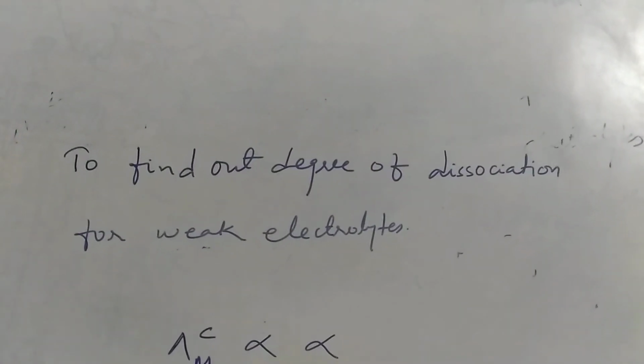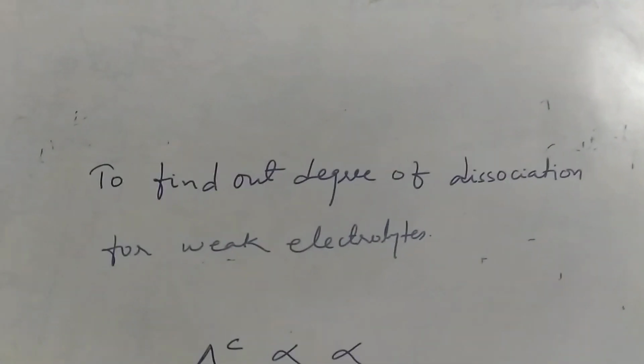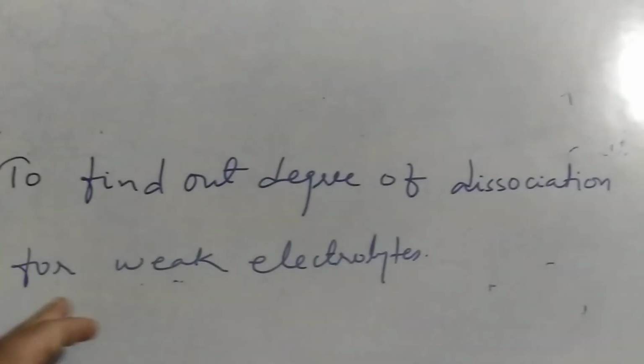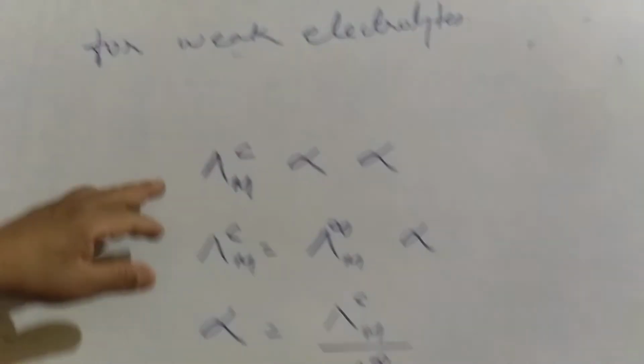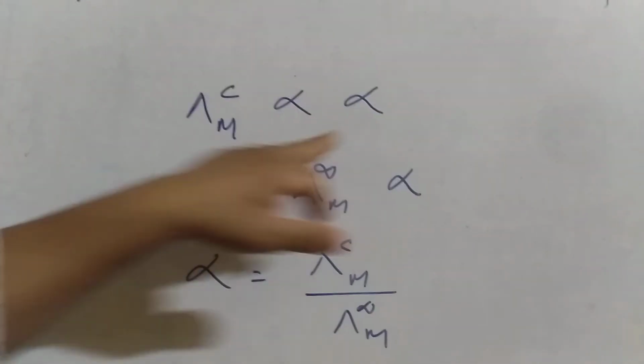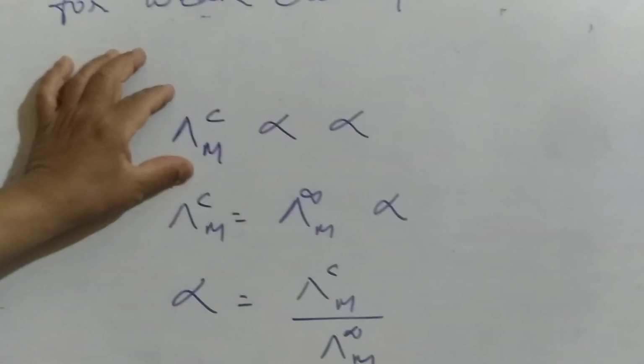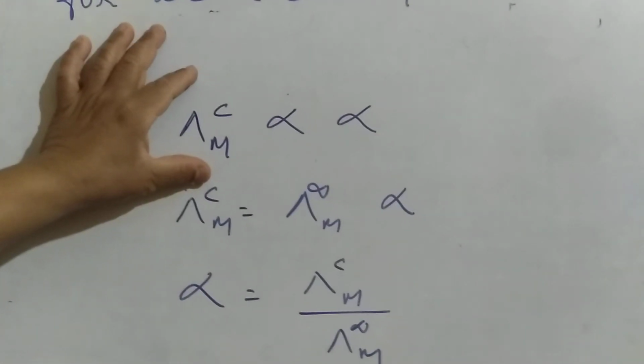Okay, your second application: with the help of Kohlrausch law, we can find out the degree of dissociation for weak electrolytes. Children, I have written this. Alpha is the degree of dissociation and this is the molar conductivity at any concentration.